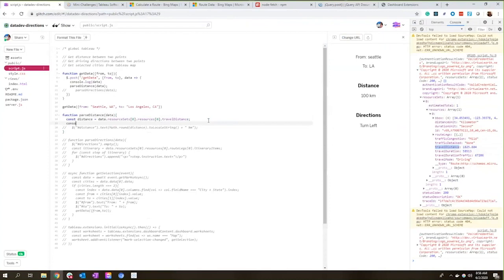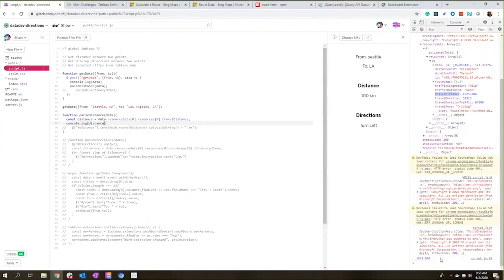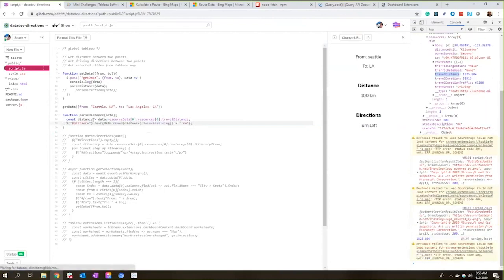And you can see that here with our distance that I've got this variable. And if I console log distance, you'll see we're pulling out the 1825 for the kilometers there. So all I need to do now is replace our placeholder of 100 kilometers with the actual distance. Here I'm going to be using jQuery again because it's just a simple framework that you can use. And I'm pulling in distance.